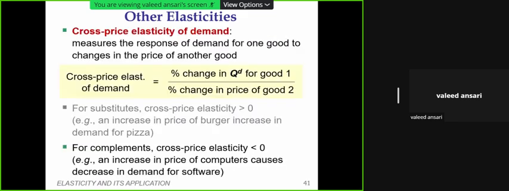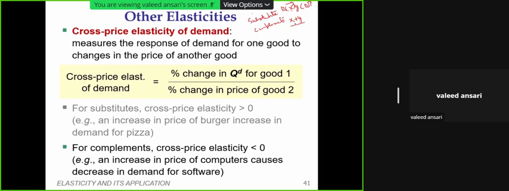Then there is another elasticity factor, which we call cross elasticity. The demand for goods is related by substitutes and complements. Substitutes are products which can be used in place of each other: if the price of X increases, the consumer may switch to Y if its price has not, leading to higher demand for Y. Complement products are those which are used together, X plus Y; you can't use one alone.